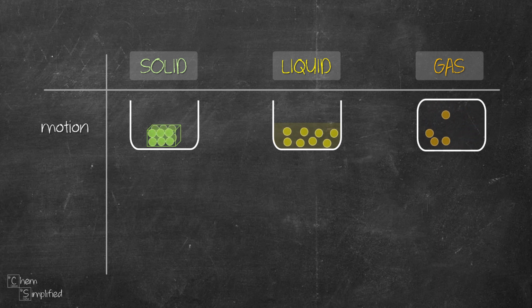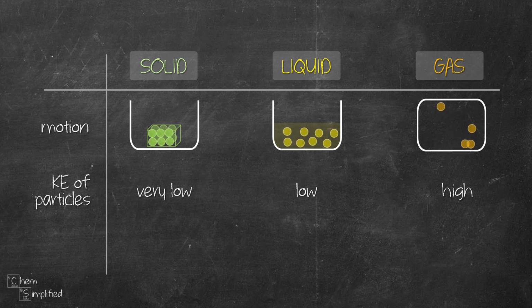From the particles' motion, we can say that the kinetic energy of the particles for solid is very low since they only vibrate, while kinetic energy for gas particles is high since they move pretty fast in random motion.